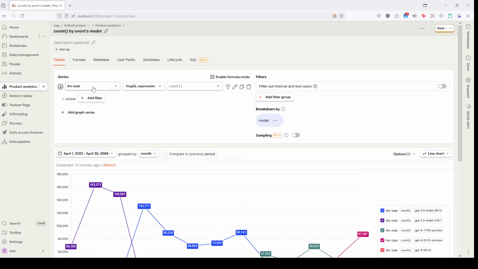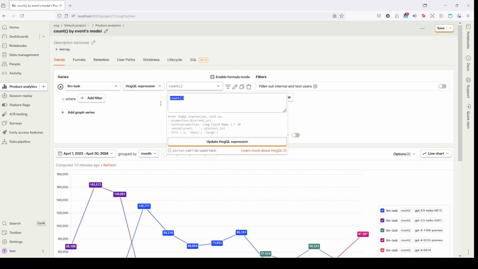So here at the top, I have my LLM task event, and this represents a single dialogue with one user input and one model output. And I will use HogQL expressions to calculate the toxicity rate, and it's very simple. So basically, I have in my clipboard, so I don't waste time, counting all the events where this property, agent toxicity, exists, and dividing by the total number of events in the data. So I will hit apply,